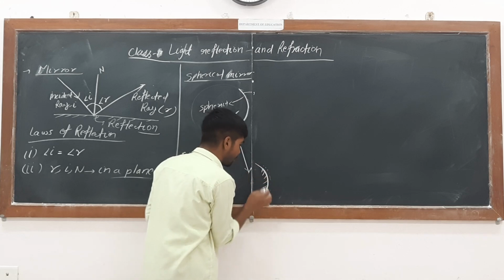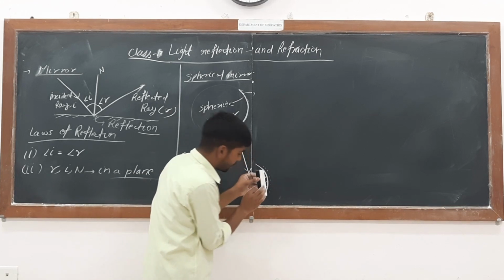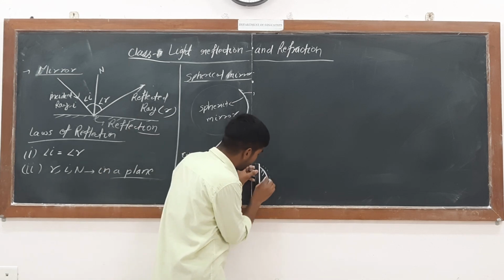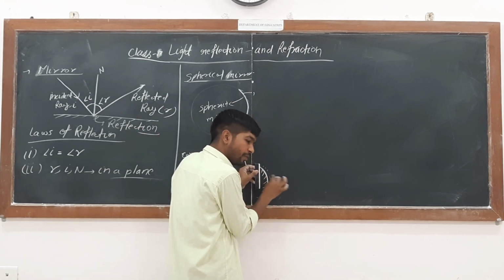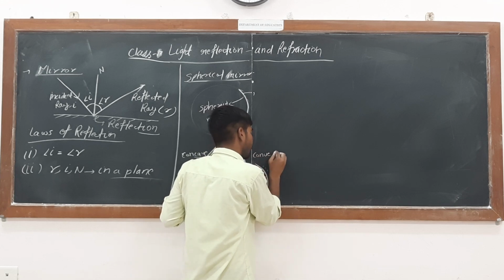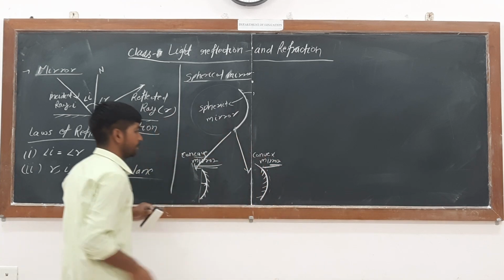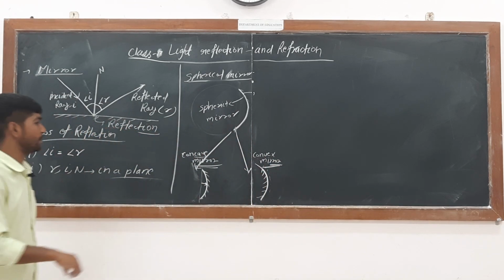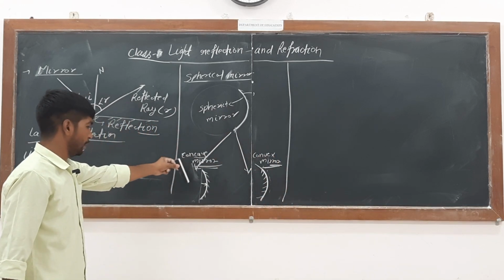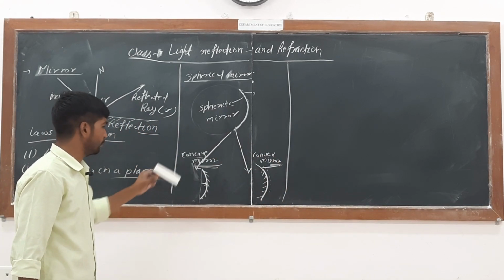But if the reflecting surface is on the outside, the mirror's surface bulges more outward, and this kind of mirror is called a convex mirror. These are the two kinds of mirror. Now we will see the important points of these mirrors.